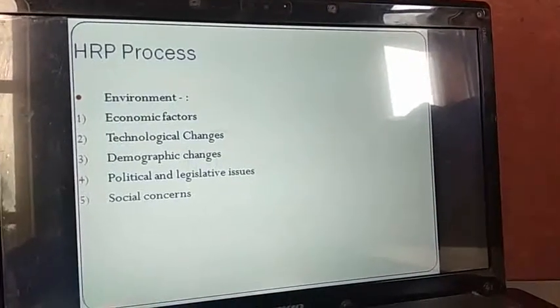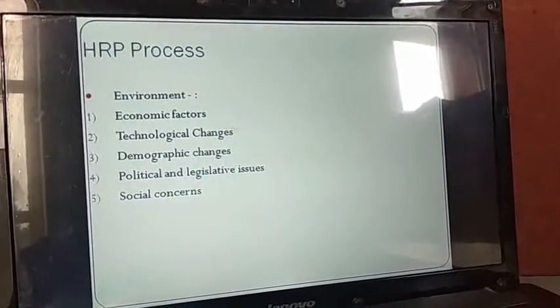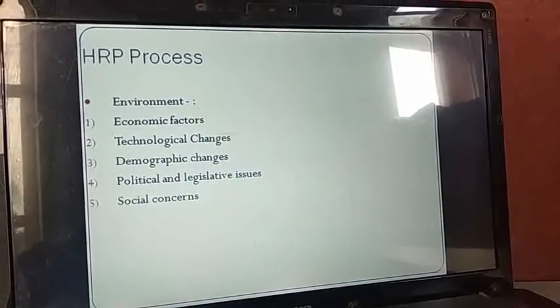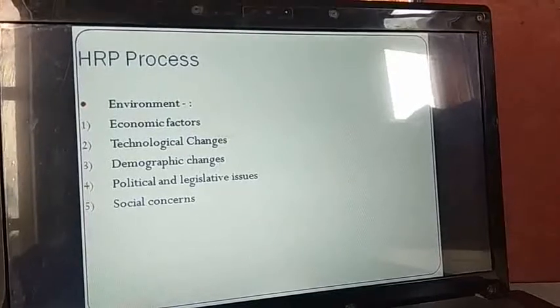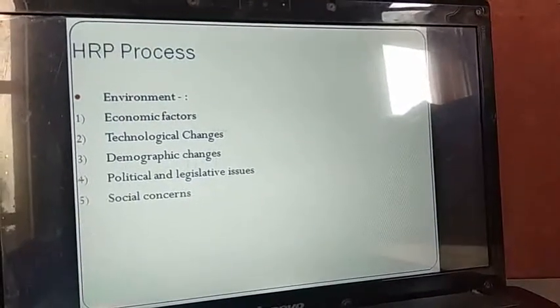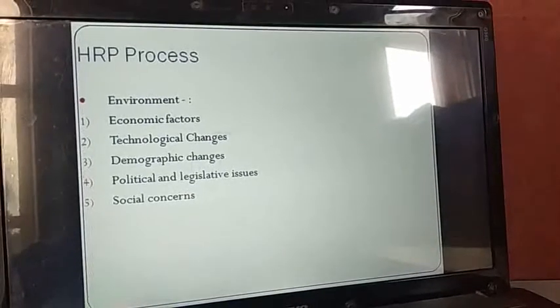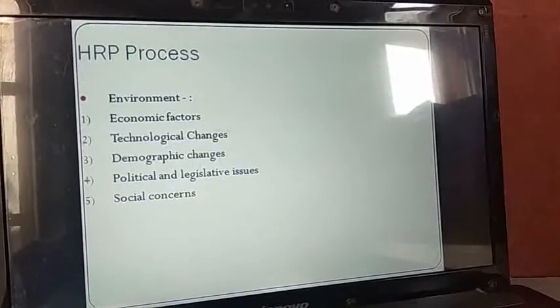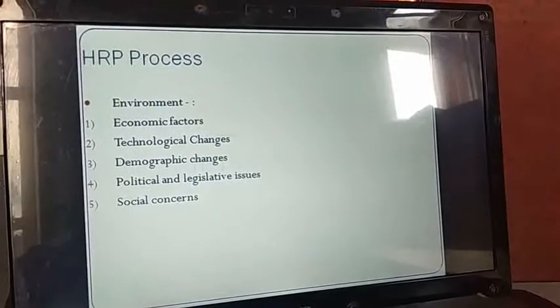So economic factors definitely end up having a bearing on our human resource planning. Let's say it's a growing phase. Similarly, where the production levels are high, we need to hire more people in order to enhance our production.